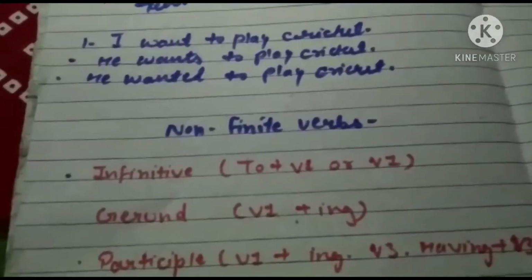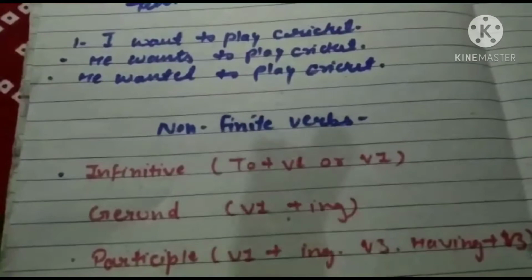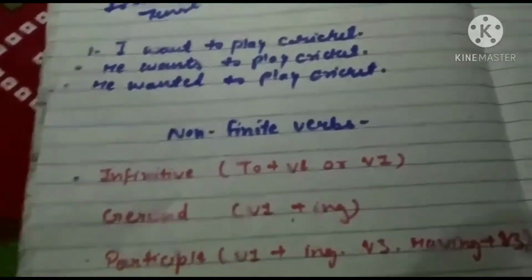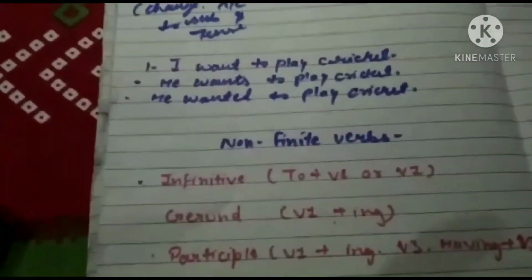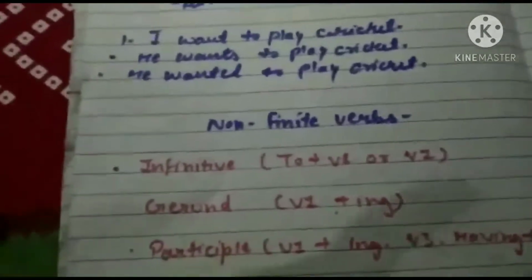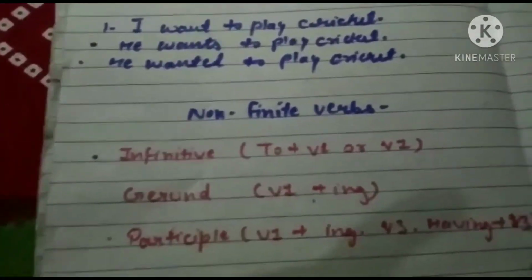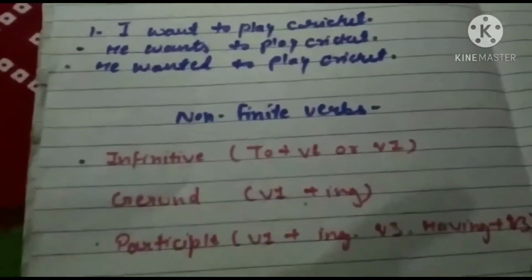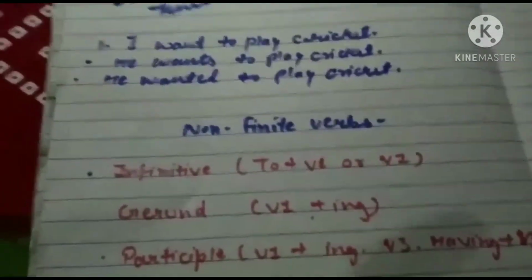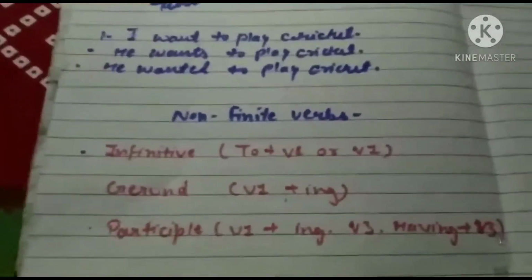Here to play is not a subject and is not affected by any tense, so it does not change according to tense or subject. It is a non-finite verb. I already explained non-finite verbs, but I have not told you about these three yet.